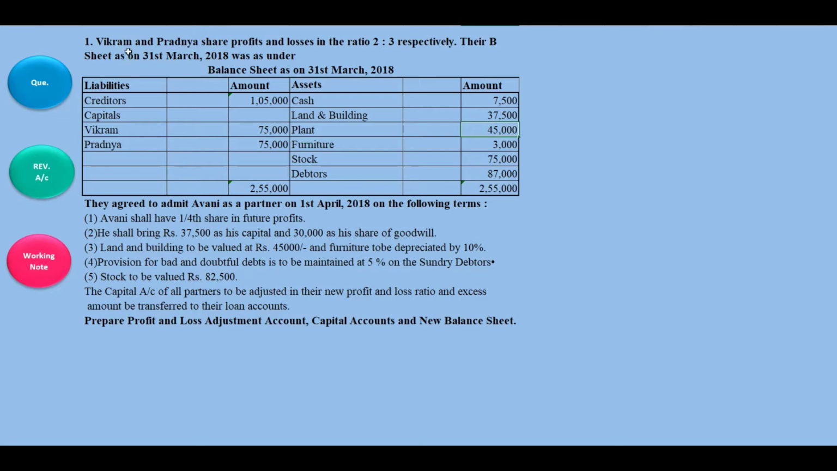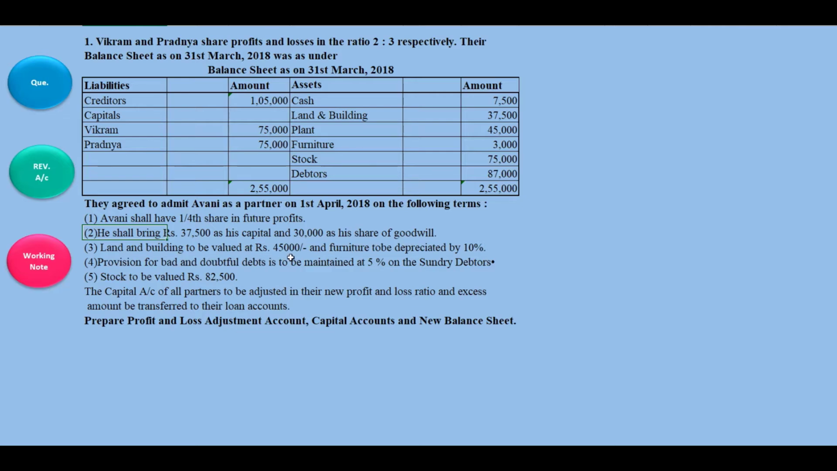I'll read the sum. Vikram and Pradnya share profit and losses in the ratio of 2:3 respectively. Their balance sheet as on 31st March 2018 is as under. These are the liabilities, these are the assets. Avni shall have 1/4 share in future profit. So Avni is going to share this much share in the future profit. He shall bring 37,500 as his capital and 30,000 as his share of goodwill.